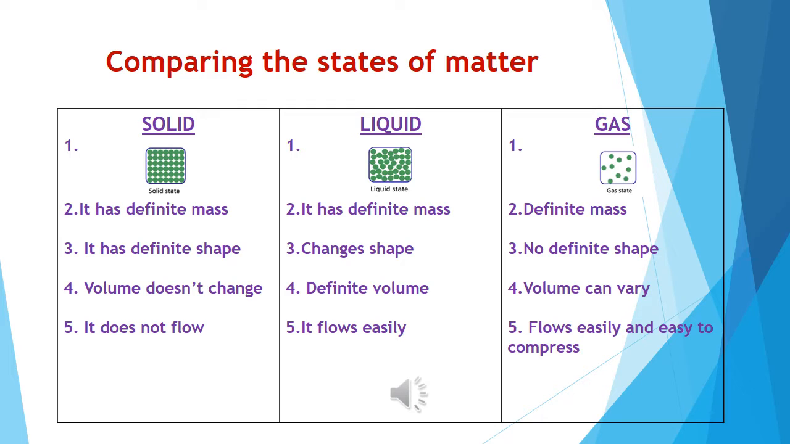Next one, mass. Solid, liquid, and gas have definite mass. Next one, shape. Solid has definite shape, but the shape of liquid varies and depends on the shape of the container holding it. Gas has no definite shape. Next one, volume. In the case of solid and liquid, there is definite volume, but in the case of gas, volume can vary.